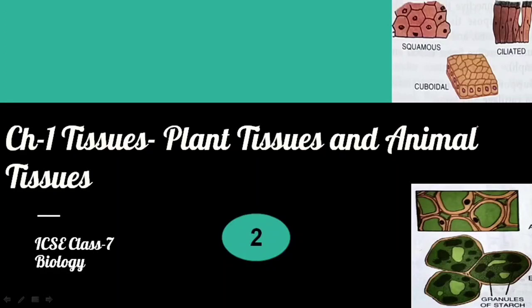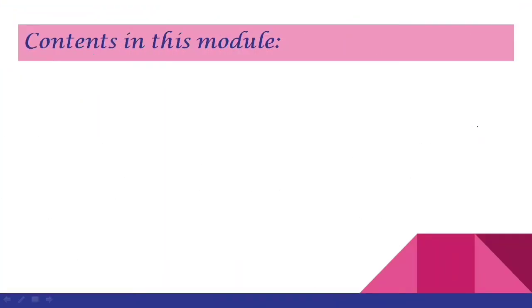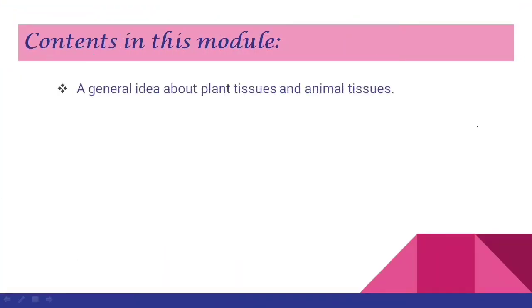Students, in the previous class we learnt about tissues and the various levels of organization in an organism, depending upon whether it is unicellular or multicellular. We have also seen how the various functions are carried out in the body of a unicellular organism and a multicellular organism. Today, first of all, we will focus on a general idea about plant tissues and animal tissues.